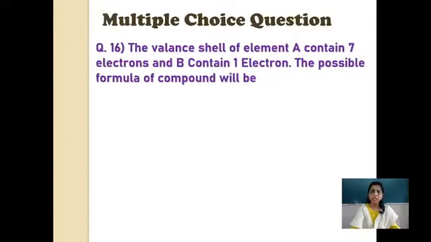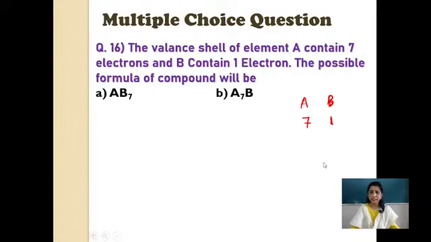Okay. Next question. The valence shell of element A contains 7 electrons and B contains 1 electron. So now here there are 2 elements given to you, A and B. Valence shell of A के पास 7 electrons है and B के पास 1 electron है in the outermost shell. What will be the formula of the formed compound?